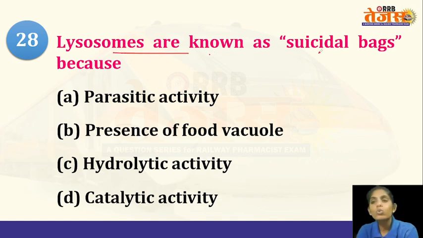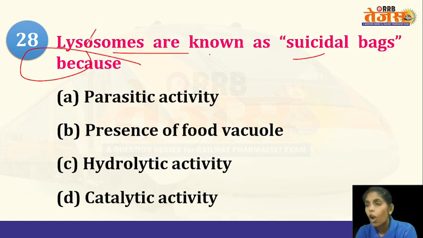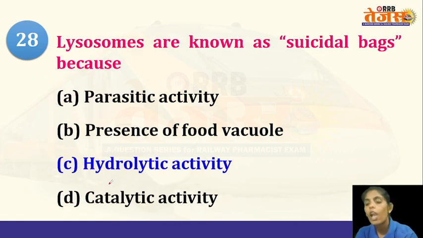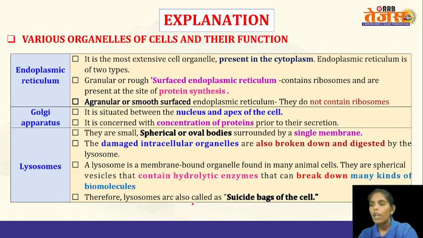Lysosomes are known as suicidal bags because, so lysosomes are known as digestive bags, garbage system or suicidal bags of the cell. So why are the lysosomes known as the suicidal bags? For what reason? Is it because of its parasitic activity, presence of food vacuole, hydrolytic activity or catalytic activity? So what is the answer? It is hydrolytic activity. The lysosomes are small spherical or oval bodies which are surrounded by a single membrane.